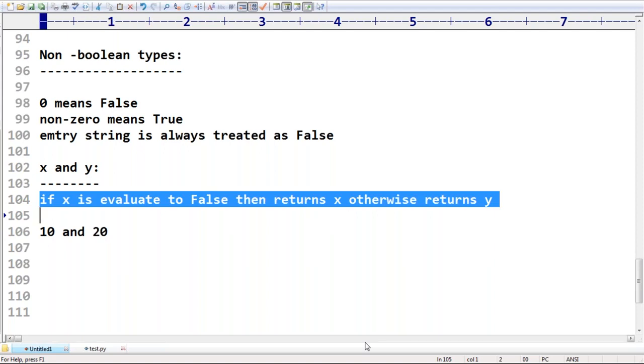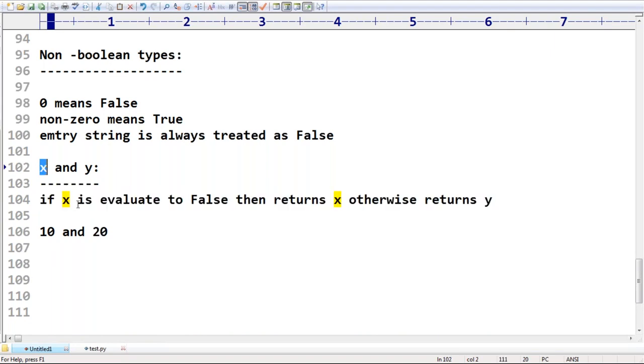Can you please read this line again? If the first one is false, then it returns x. Because usually in the case of and, if the first one is false, the result is always false only. So if the first one is false, it's always going to return x only. Otherwise it returns y. Okay, you should be aware.